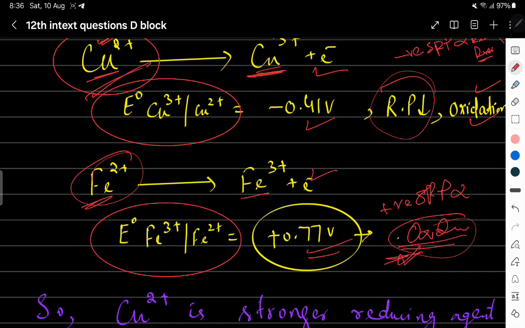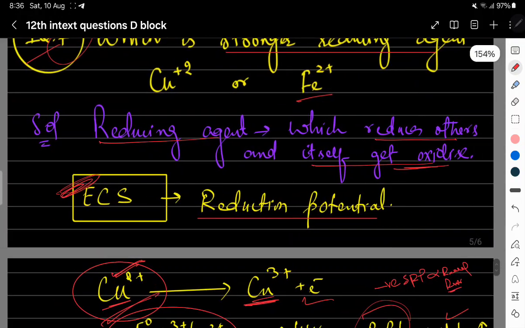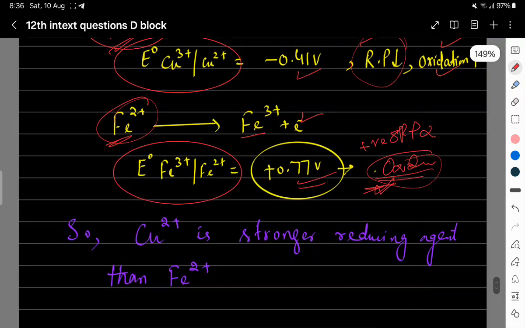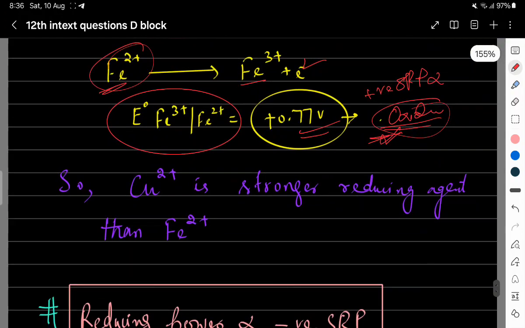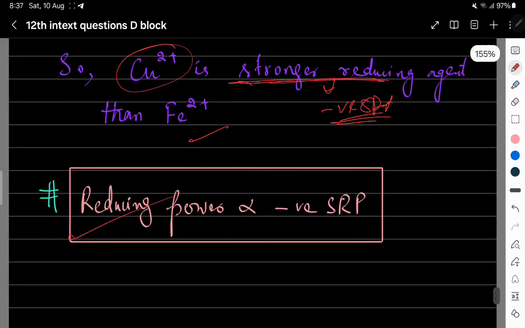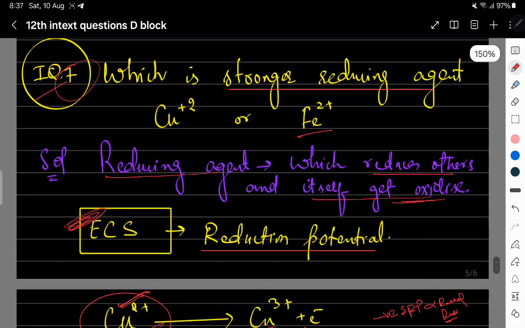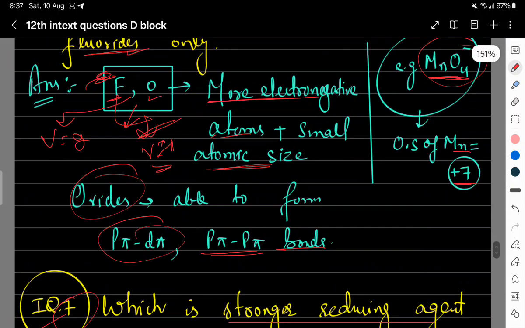The question is which is the stronger reducing agent. In comparison, copper 2+ is the stronger reducing agent because it has a negative SRP. The more negative the SRP, the more the reducing power, as we have studied. So we will stop this video lecture here. Thank you.